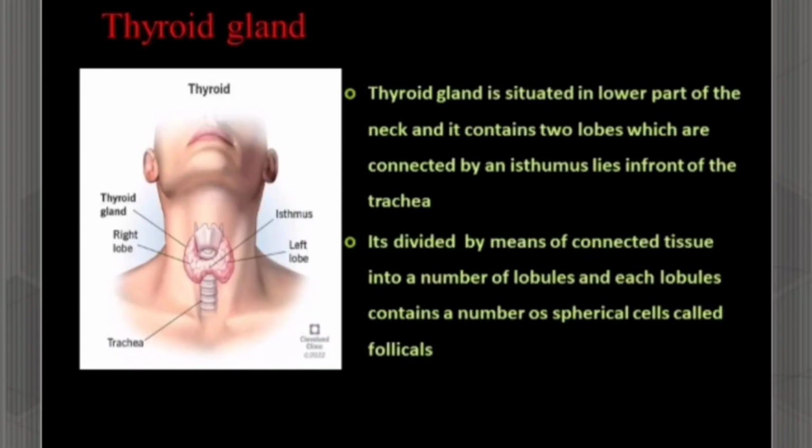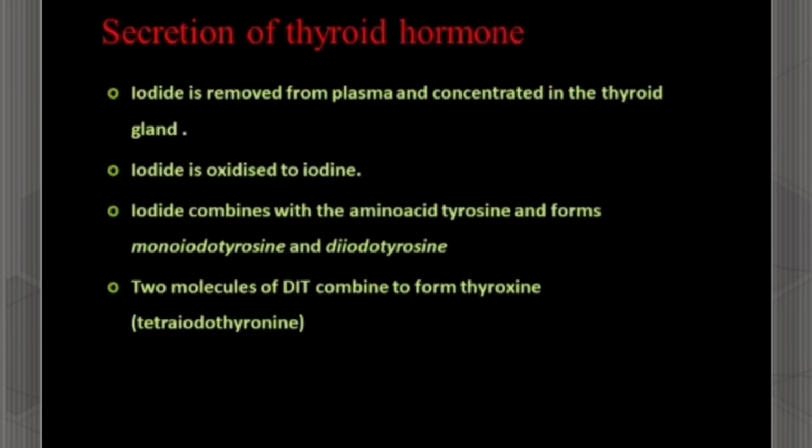The second main gland is the thyroid gland, and this thyroid gland is located in the lower part of the neck on the thyroid cartilage. Like the pituitary gland, the thyroid gland also contains two lobes, situated one on each side of the trachea. The thyroid gland is divided by means of connective tissue into a number of lobules. Each lobule contains several spherical cells, and these spherical cells are called follicles. The main part of the thyroid gland is its secretion.